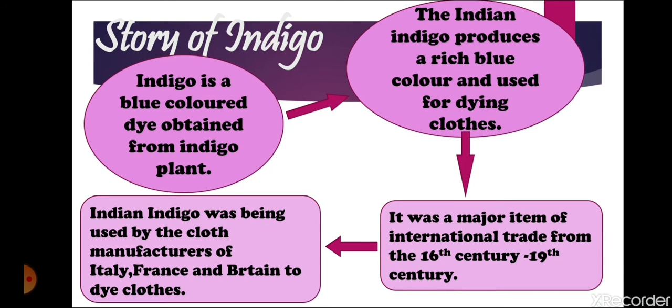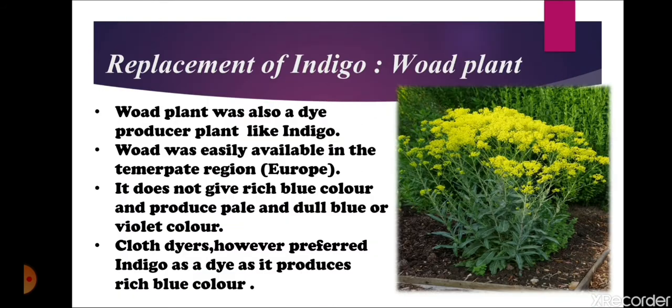Now we will see that the British textile industry was largely dependent on indigo produced in India. By the 13th century, Indian indigo was being used by cloth manufacturers in Italy, France and Britain to dye clothes. But only a small quantity of Indian indigo reached the European market because its price was very high.